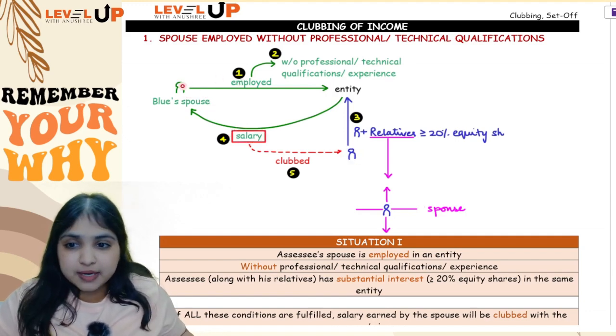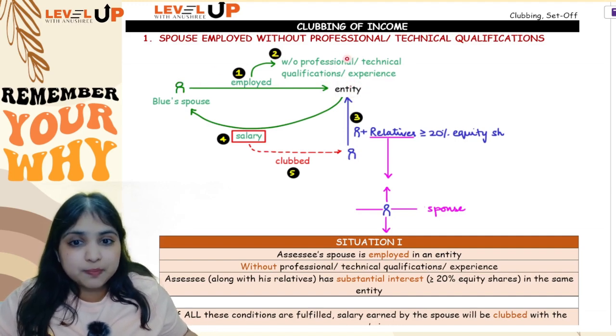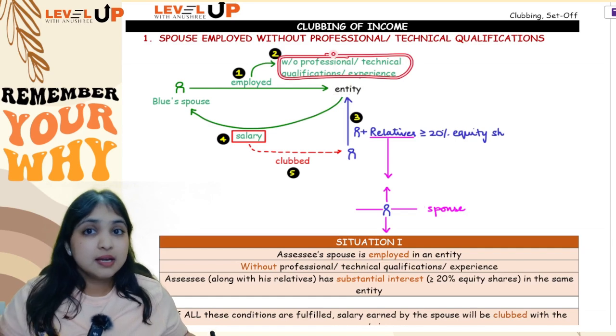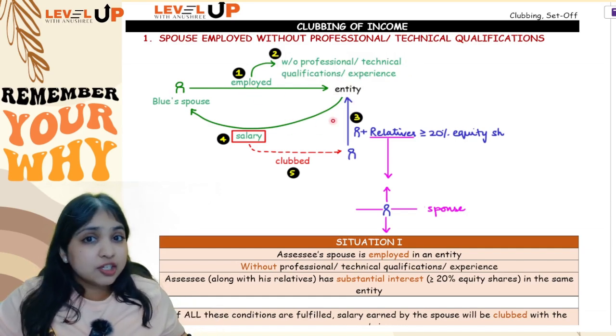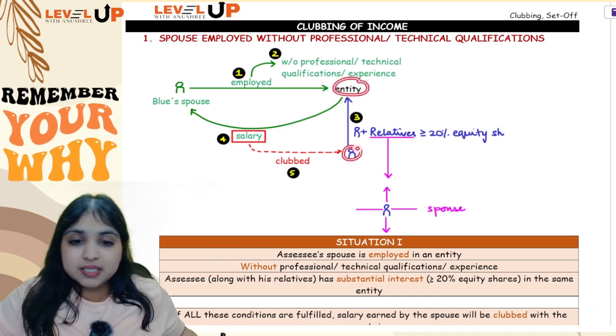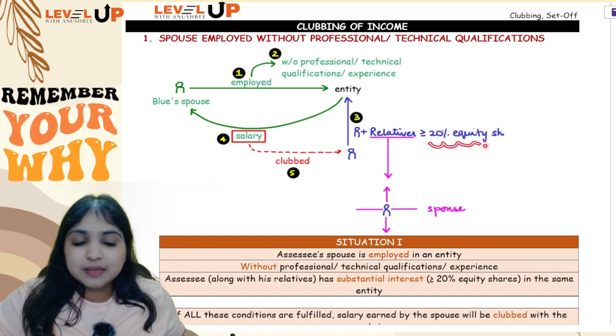So condition number 1, spouse is employed in an entity. Condition number 2, the spouse is employed without qualifications or experience. Condition number 3, spouse is earning salary from this entity. And condition number 4, in that same entity, Mr. Blue, along with his relatives, is having substantial interest, which means at least 20% equity shares.